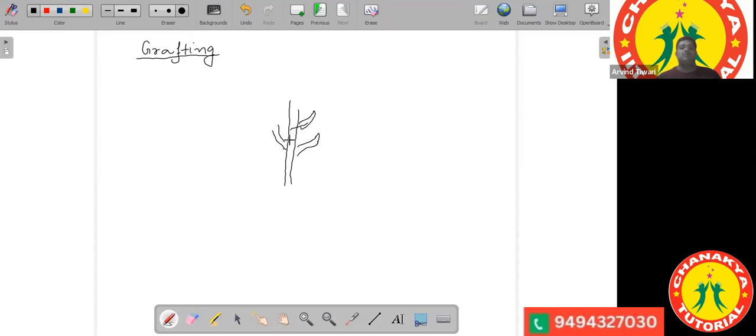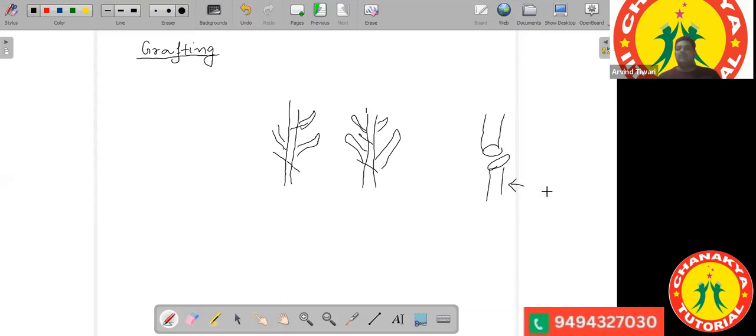The bottom part of this plant is cut something like this. Then you take another plant, which is also cut from any place. You take the bottom part of one plant and the top part of another plant, and then join them together.